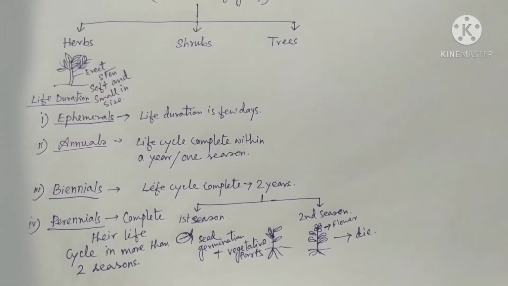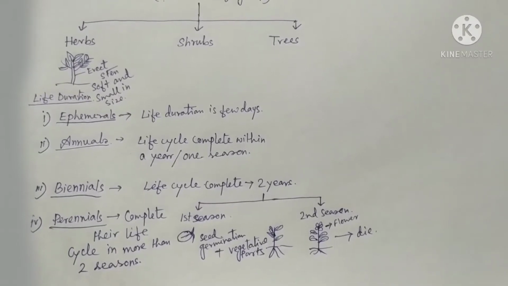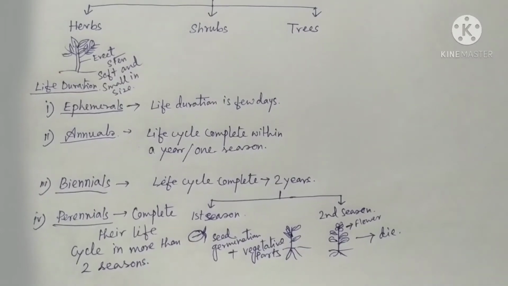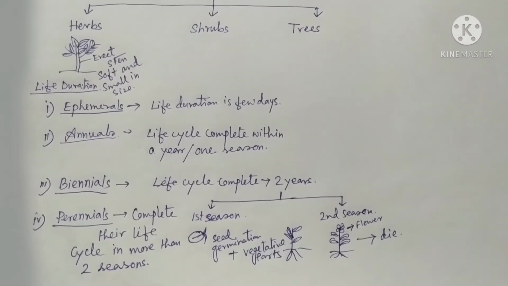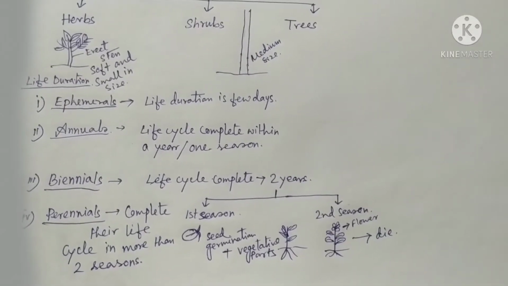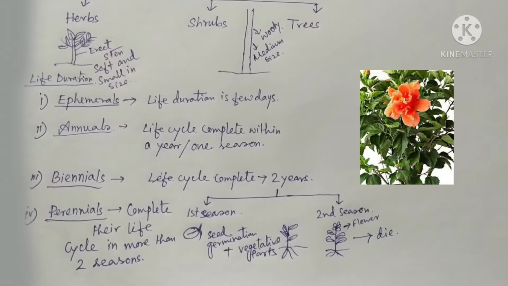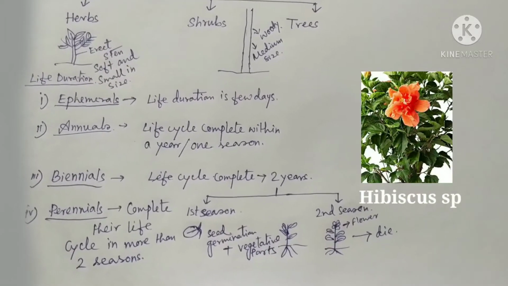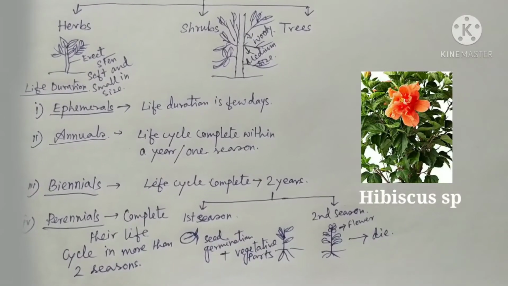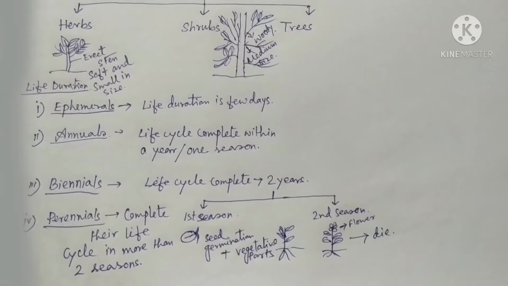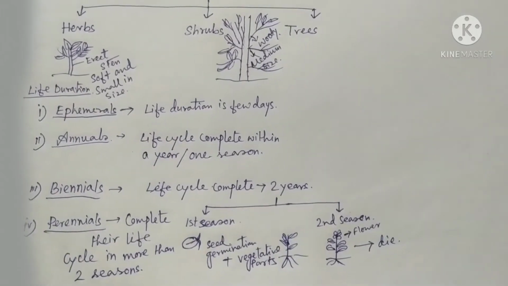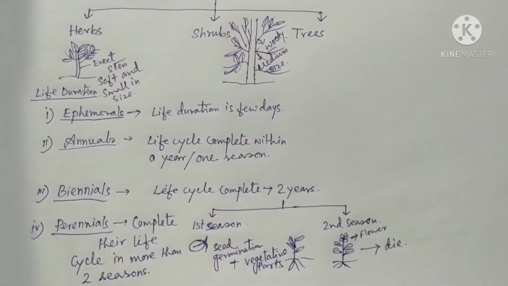Now coming to shrubs. Shrubs contain a woody and hard but medium size stem, and the main branch contains a lot of branches. It is very difficult to distinguish between a main branch and secondary branches in case of mature shrubs.